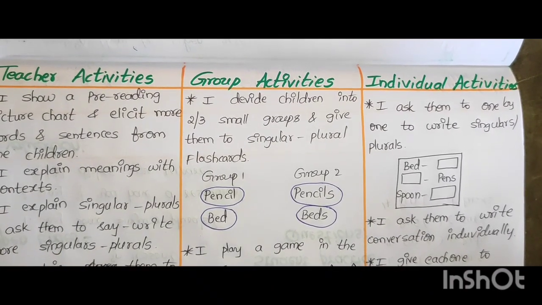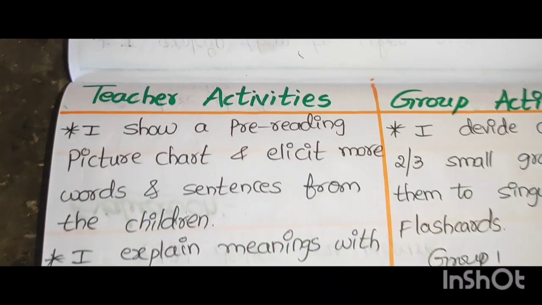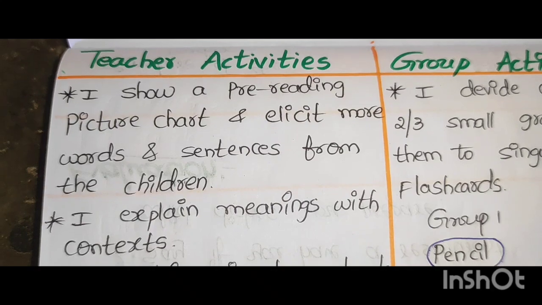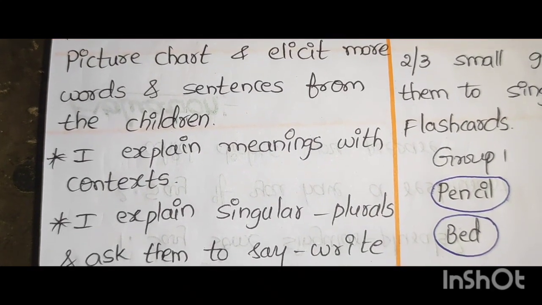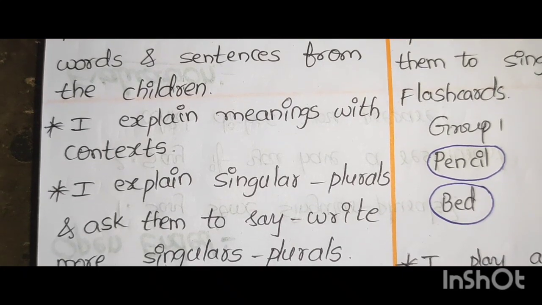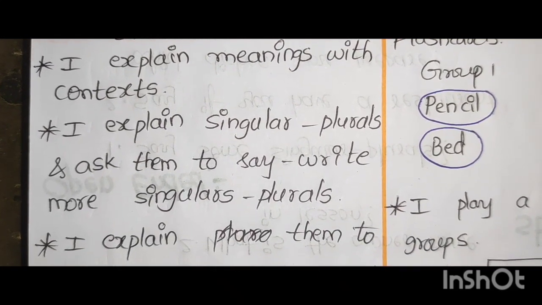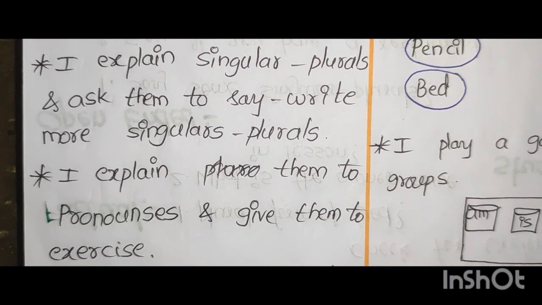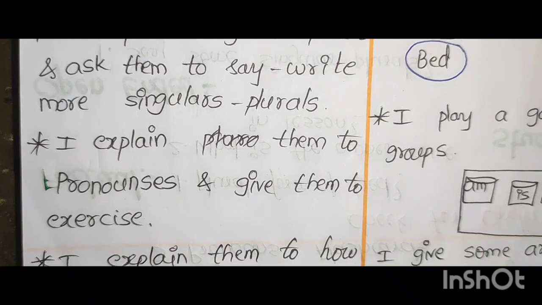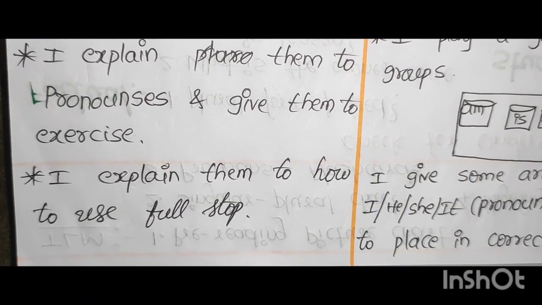Next one is activities: teacher activities, group activities, individual activities. Teacher activities. I show a pre-reading picture chart and elicit more words and sentences from the children. I explain meanings with contexts. I explain singular plural and ask them to say and write more singular plurals. I explain pronouns and give them an exercise. I explain how to use full stop. This is the teacher activities.